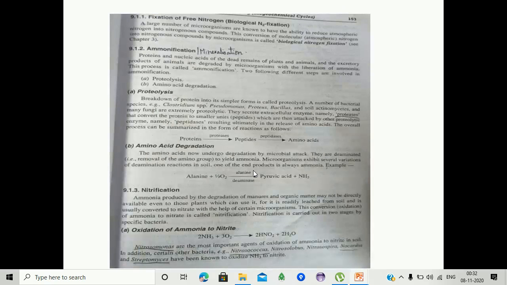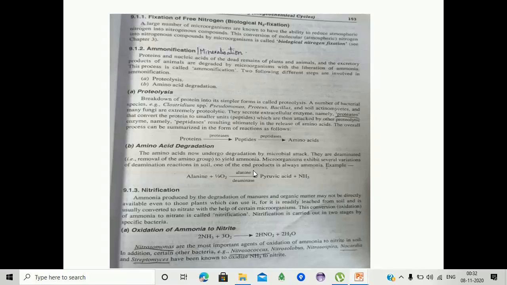Here we are observing the fixation of free nitrogen molecule, that is biological N2 fixation. A large number of microorganisms are known to have the ability to reduce atmospheric nitrogen into nitrogenous compounds. This conversion of atmospheric nitrogen into nitrogenous compounds by the microorganisms is known as biological nitrogen fixation. Here we are observing the ammonification or mineralization.